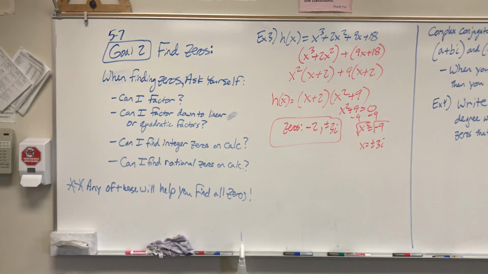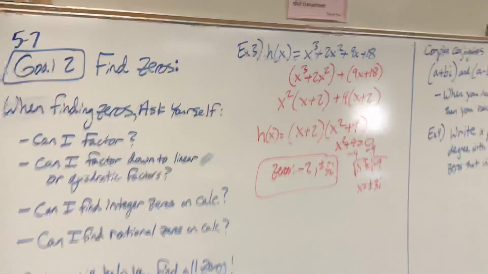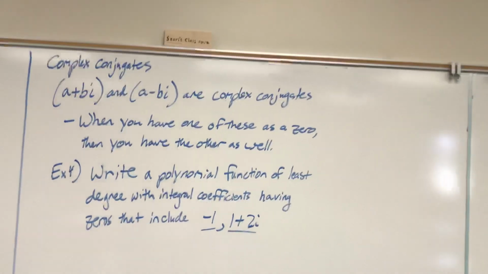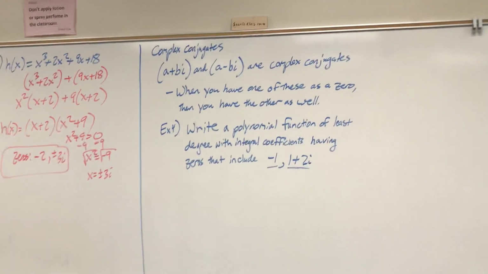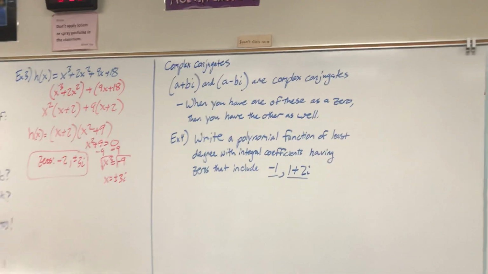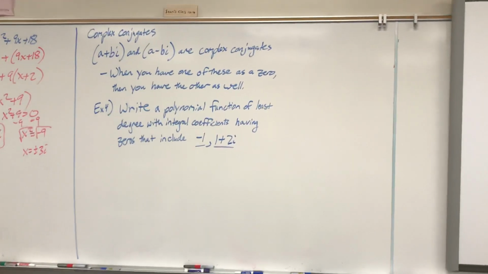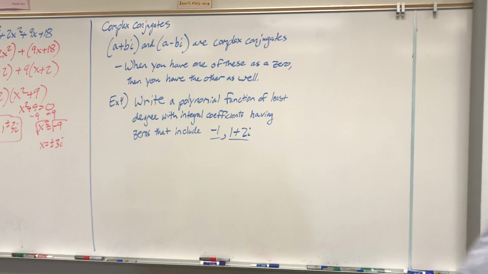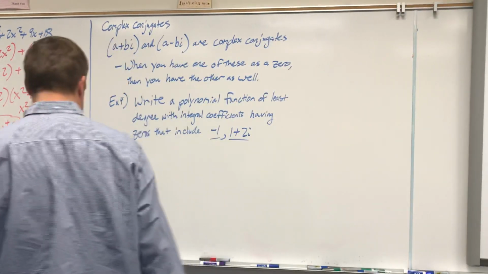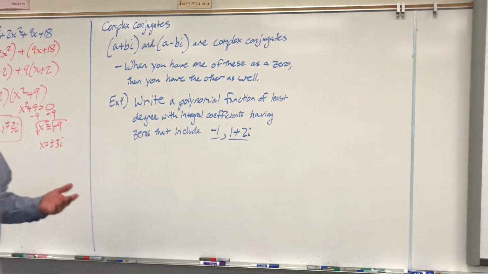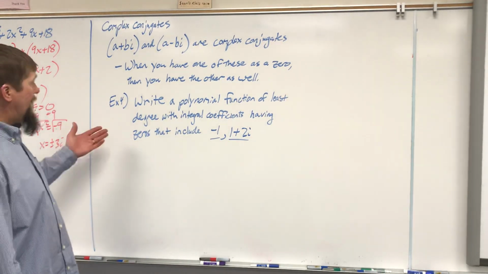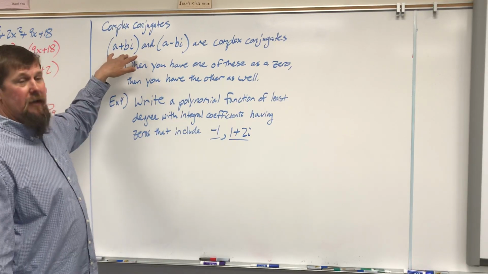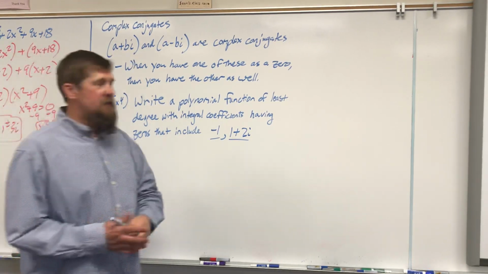Okay, the second part of the second goal is called complex conjugates. We've already talked about complex conjugates when we were simplifying fractions with an imaginary number in the denominator, where you multiply the top and the bottom.